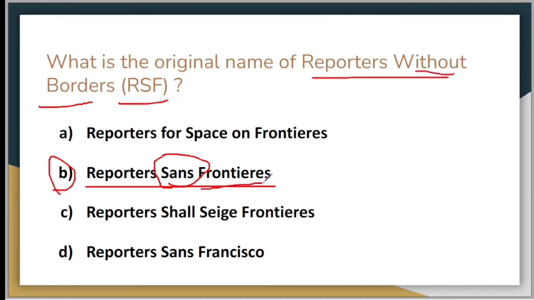So, and frontiers is again another word which means borders. So in general English it is Reporters Without Borders, and in the original language where this organization is based, it is called Reporters Sans Frontieres, which basically means Reporters Without Borders.